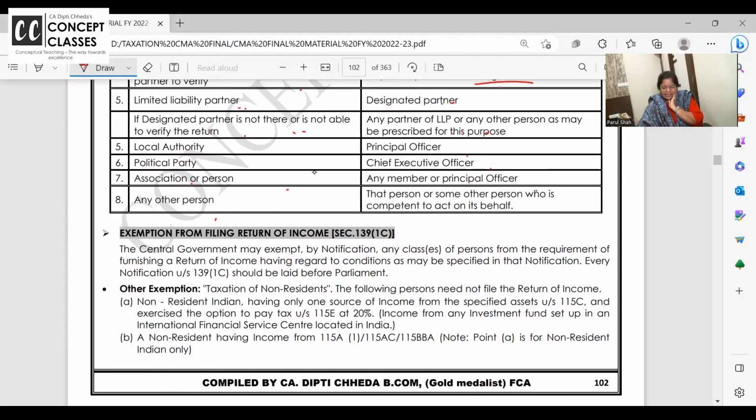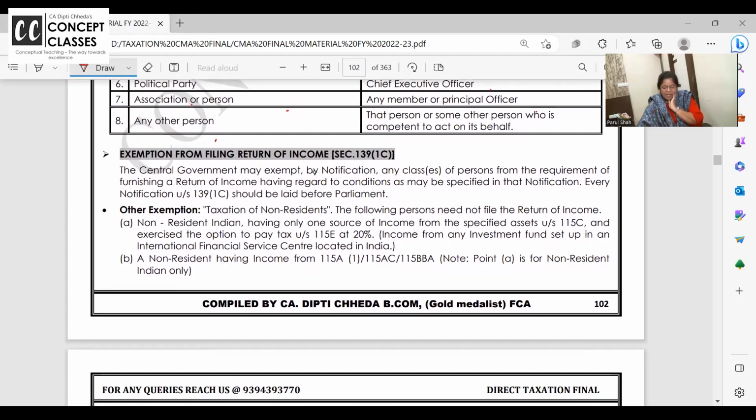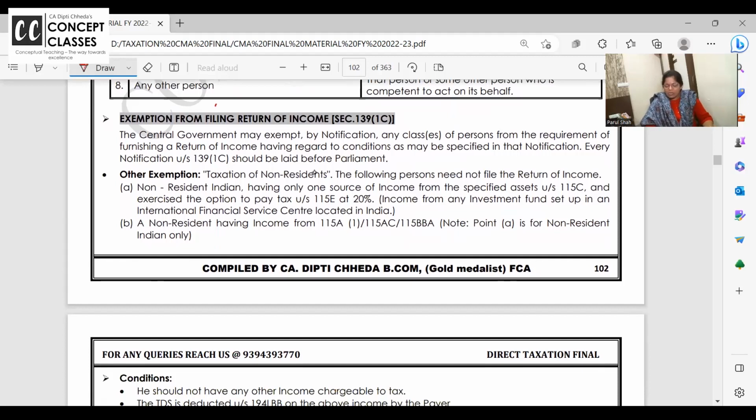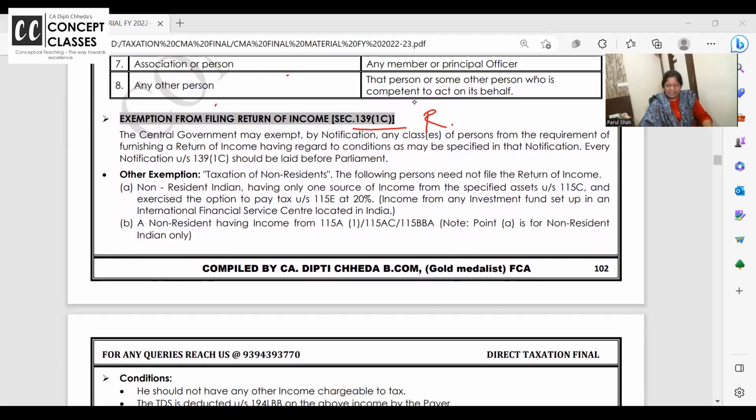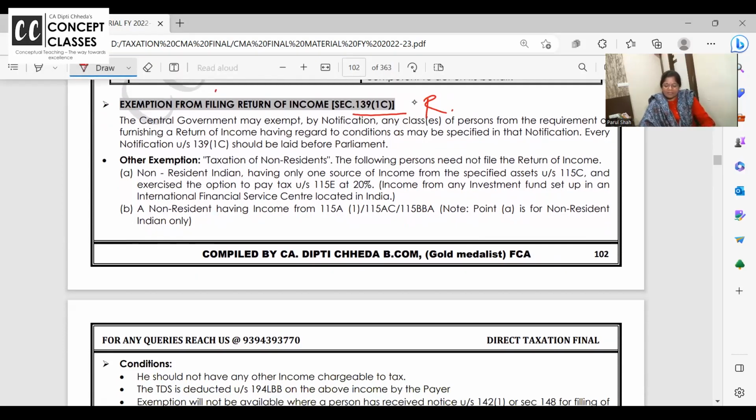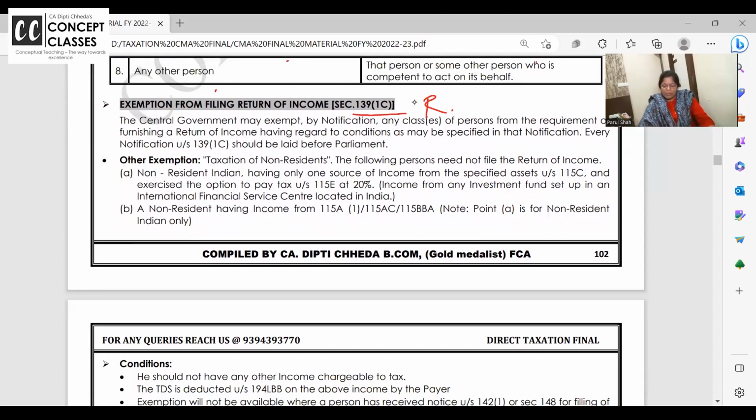Updated return and this. This is a small concept, 139 1C. You can just read and say it is all clear. Where, central government has specific power to exempt few people from filing the return. For example, non-resident.